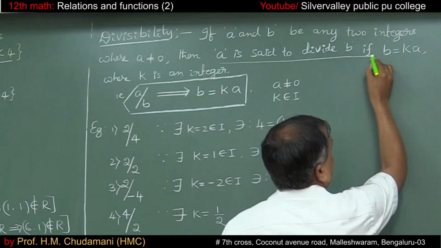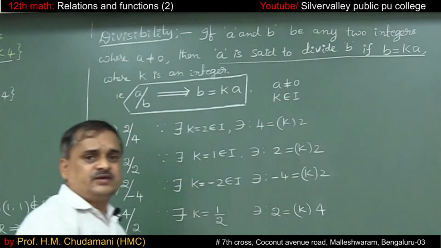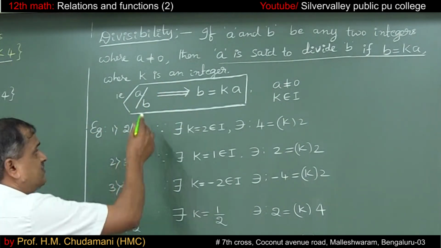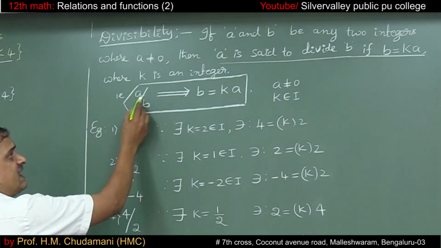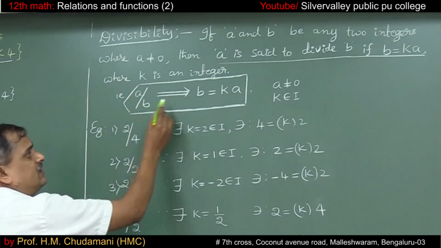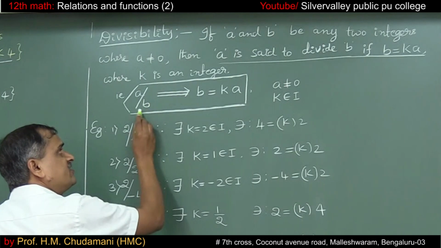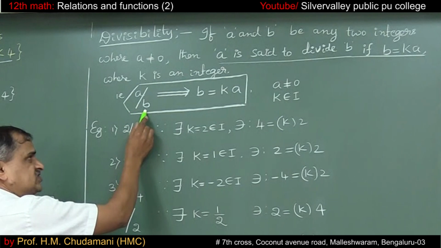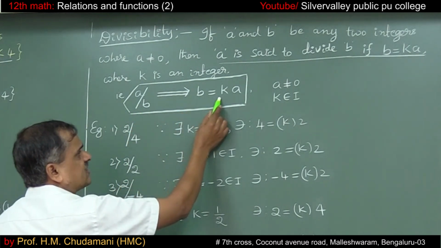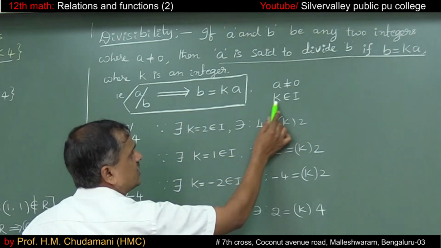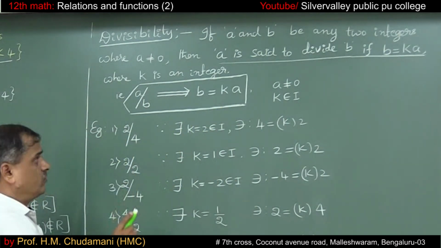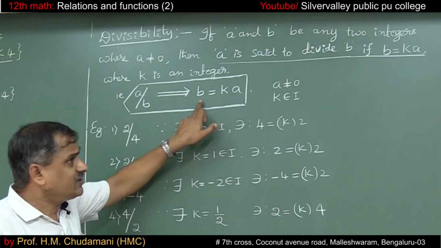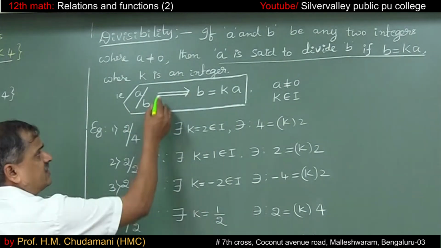if B is equal to K times A, provided K must be an integer. So the mathematical expression is: A divides B implies B is equal to K times A, where A is not equal to 0 and K must be an integer. A divides B means B is equal to K times A.